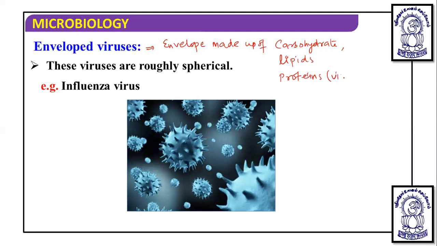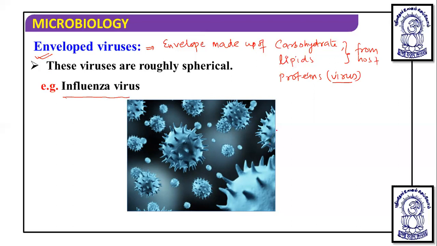Proteins are provided by the virus, because they have DNA or RNA that will enter the host and, by using the host machinery, synthesize proteins by their own. But carbohydrate and lipid are from the host. By accumulation of all this, the envelope is formed. So these viruses are roughly spherical and they have an envelope. The example is the influenza virus.